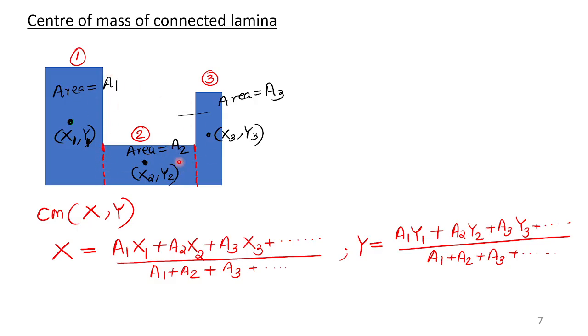First of all, you have to split the entire area into parts. We can measure the areas of each part, A1, A2, A3, etc. Each area has its own center of mass: A1 has x1, y1; A2 has x2, y2; A3 has x3, y3. The x coordinate of the center of mass of the entire system is A1 x1 plus A2 x2 plus A3 x3, etc., divided by A1 plus A2 plus A3. Similarly, y equals A1 y1 plus A2 y2, etc., divided by A1 plus A2 plus A3.